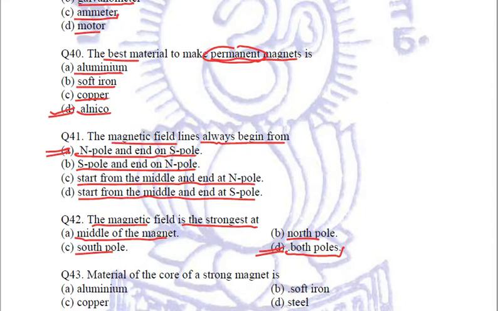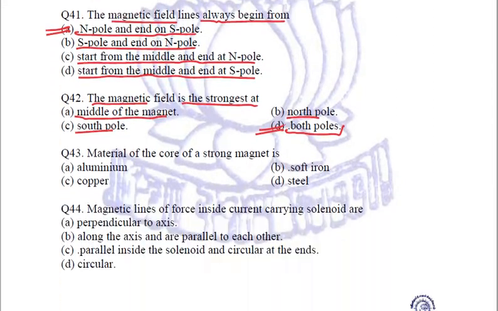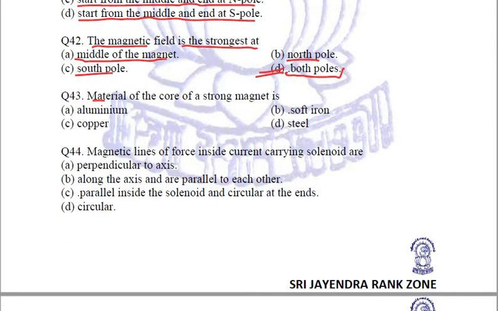Next question is, material of the core of a strong magnet is? Options are aluminium, copper, soft iron and steel. It is soft iron. We have seen 2-3 times above also that when soft iron core is taken, the magnetic field produced will be strongest. Fine. So the answer is B, soft iron.